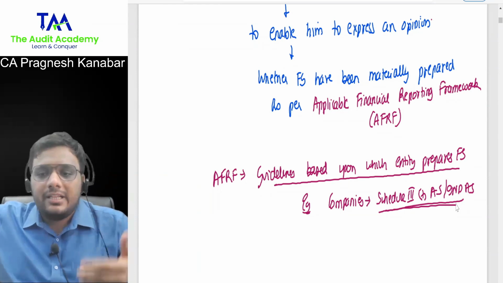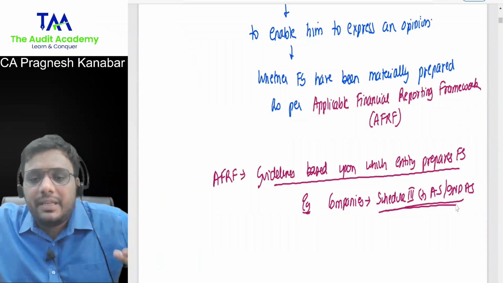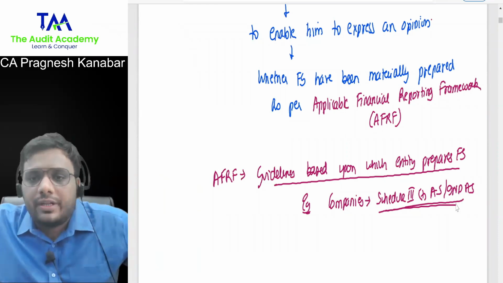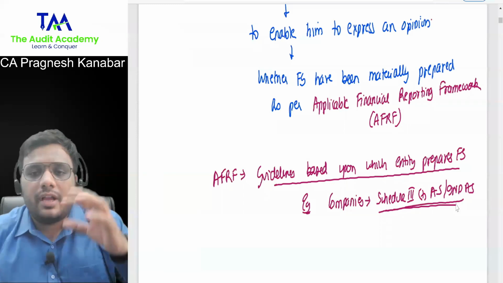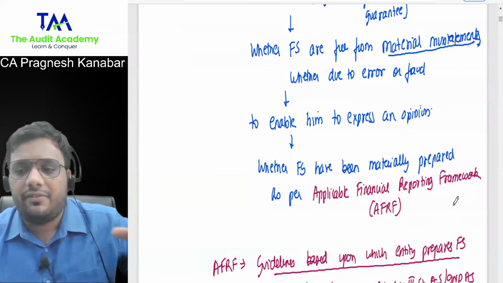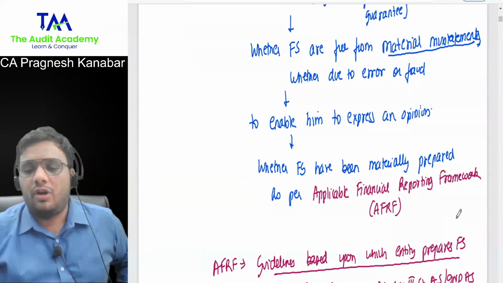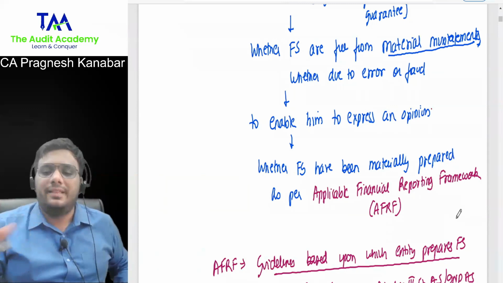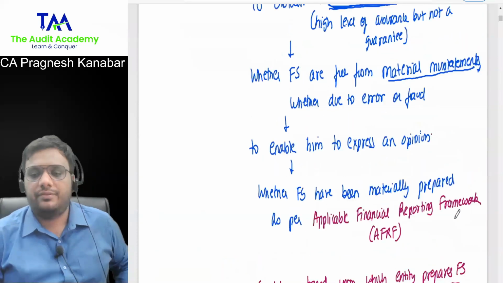That is what people want me to express an opinion upon, that whether the company has followed Schedule 3, accounting standards, whatever was applicable to that entity. So I want a confirmation. Are you clear and comfortable with this word AFRF? Because I'll be using it 100 times in audit. If you're not clear, just write no in the chat box. Don't worry. Applicable financial reporting framework.